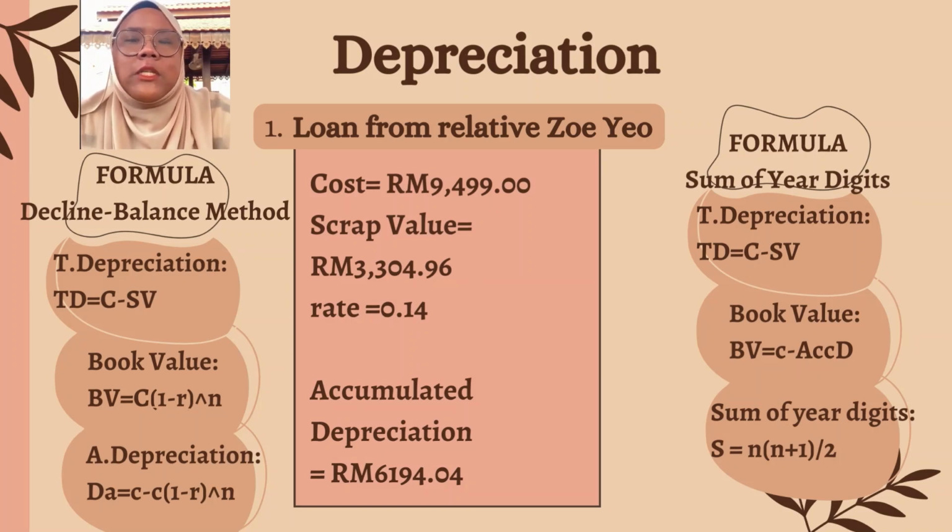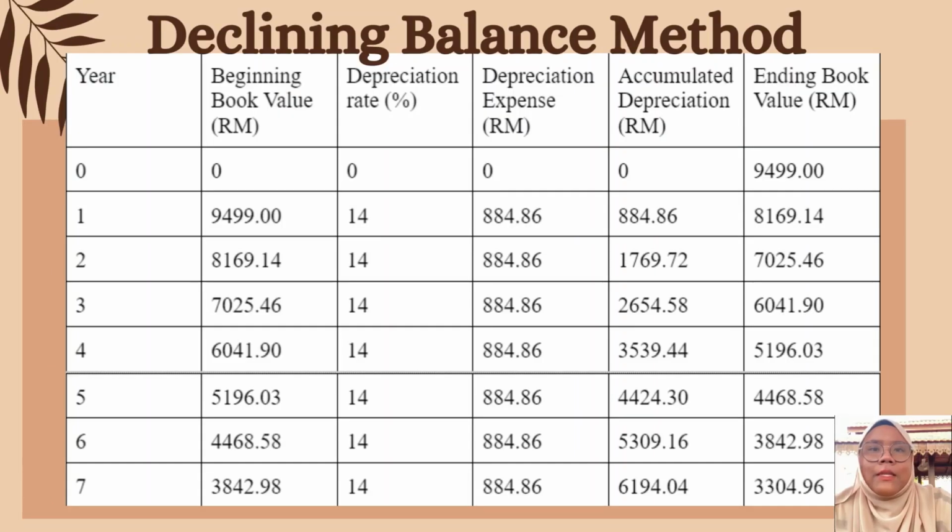The annual depreciation for the declining balance is cost minus cost times (1 minus rate of depreciation) squared. The sum of year digits can be calculated as useful years times (useful years plus 1) divided by 2. This declining balance table was calculated using the appropriate formula, which leaves the scrap value as 3,304 ringgit and 96 cents, and accumulated depreciation as 6,194 ringgit and 4 cents for 7 years with the rate of depreciation as 40%.